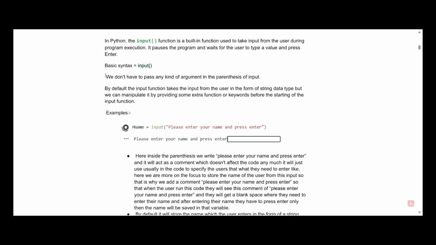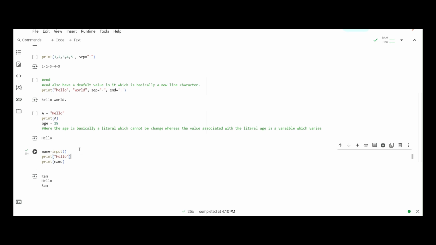If we look in the more theory, then it says that we don't have to pass any kind of argument in the parenthesis of the input. It means that in this parenthesis we don't need to pass any kind of parameter. It doesn't require any parameters. Instead, what we can do is add a comment. To add a comment, we have to write a string. It can be basically used to tell the user what they actually have to do.